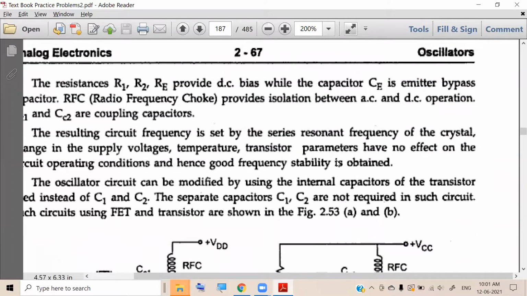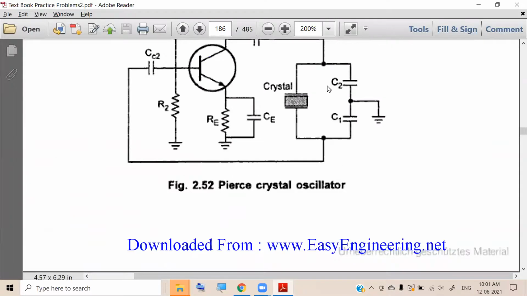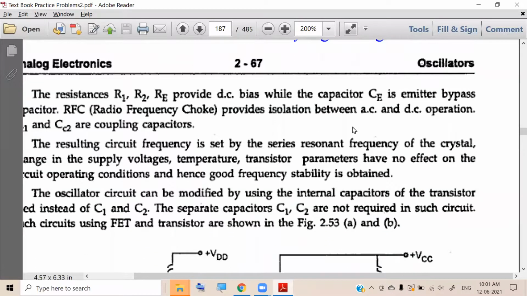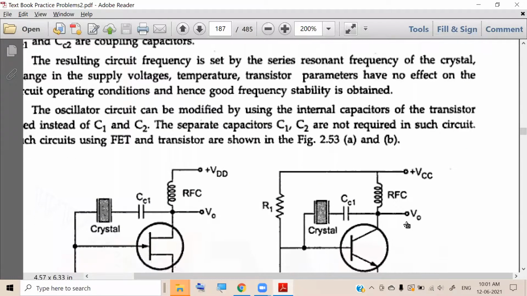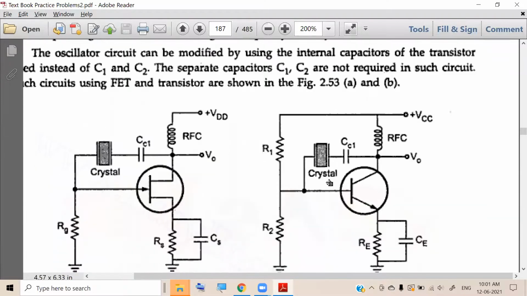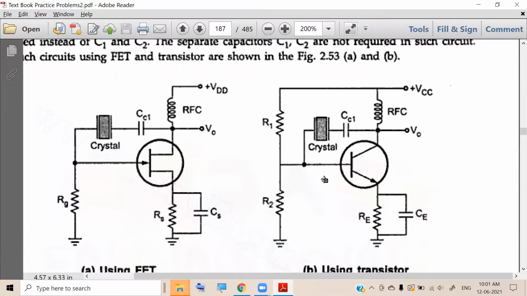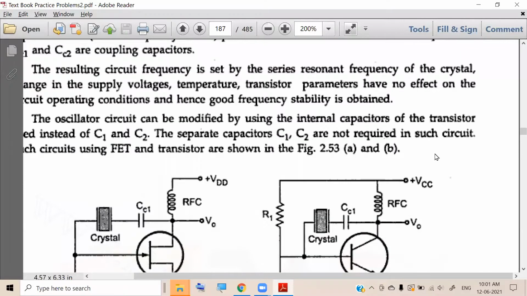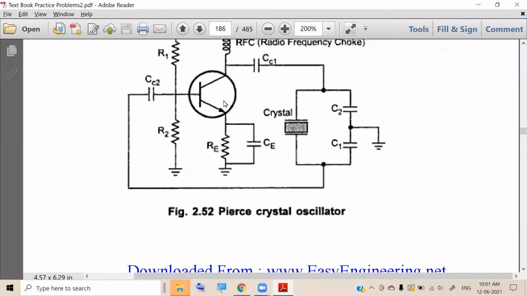We need not use these two capacitors. We can make use of the internal capacitors of the transistor and still it will generate the oscillations. In addition to the internal capacitance, these capacitances will come into the picture.